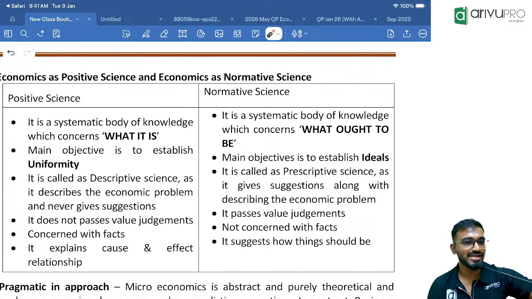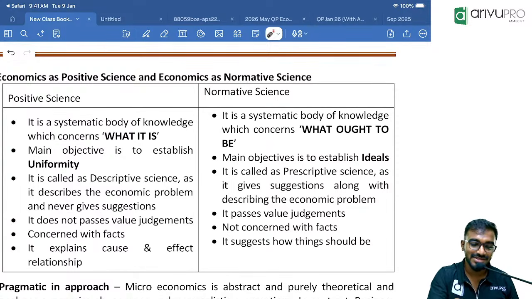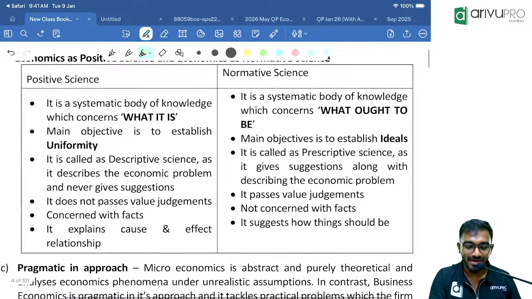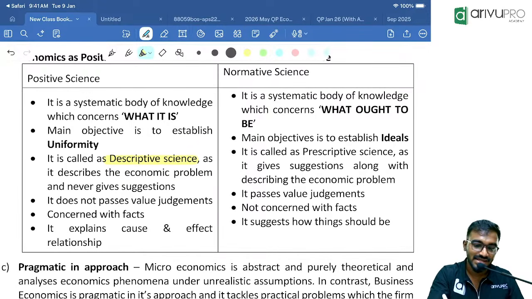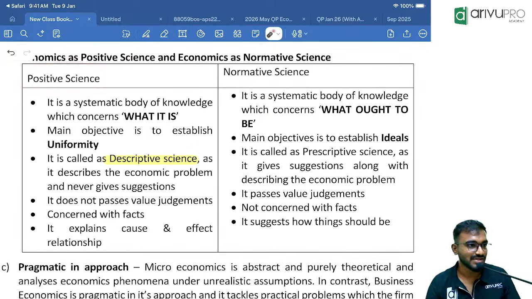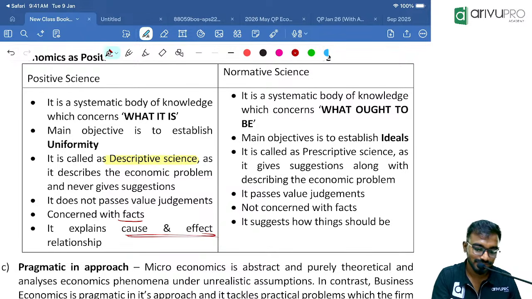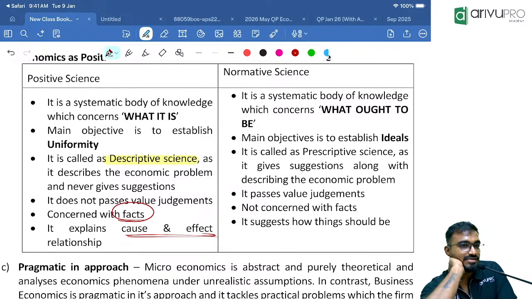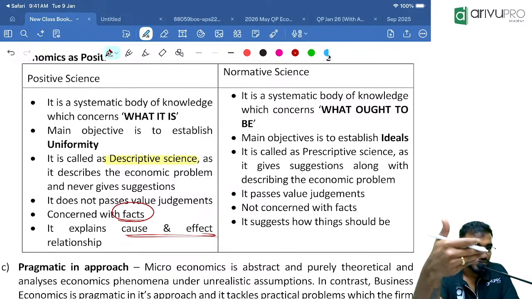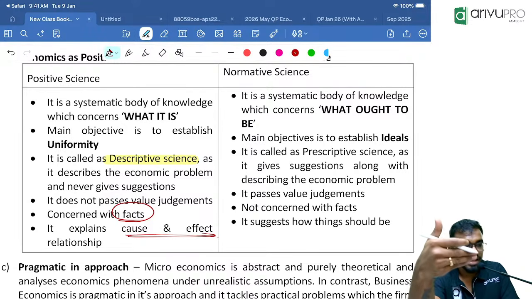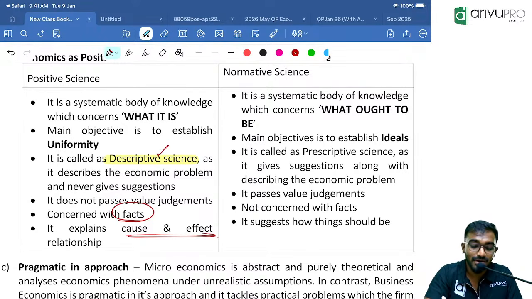I will go to another senior doctor. Same, they will just define my problem. What is it? They are called descriptive science. See, the senior doctor example is the positive science column. They will be more and more concerned with the cause and effect relationship. What is it? And they're more concerned with the facts. See, blood report. They saw the blood report. They saw the scanning report. Based on that, they are describing the problem.